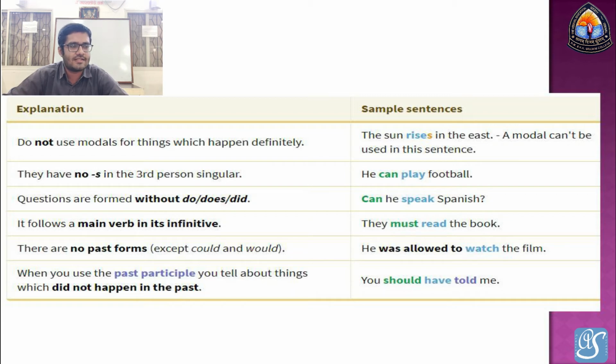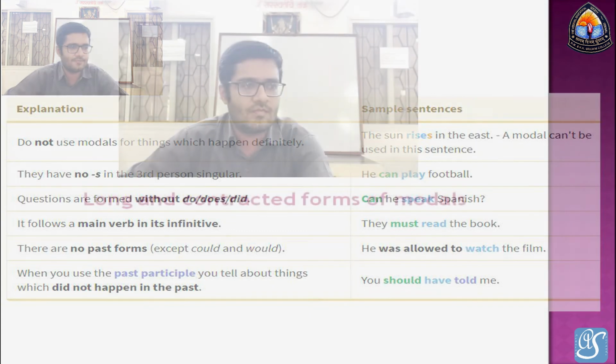Last explanation: when we use the past participle, we tell about things which did not happen in the past. An example of this point: you should have told me. In this sentence, this did not happen in the past.